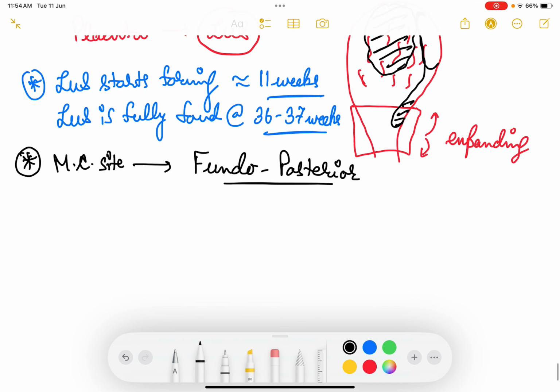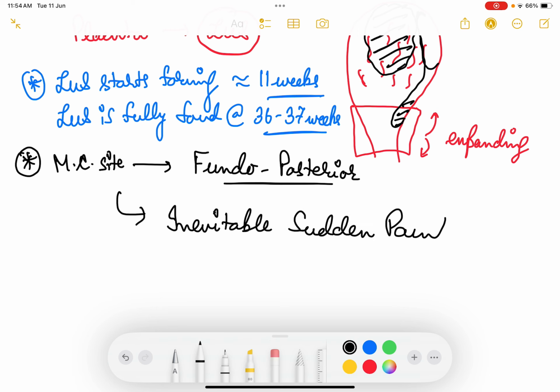And placenta previa can lead to inevitable bleeding, sudden painless bleeding when the patient goes into labor.